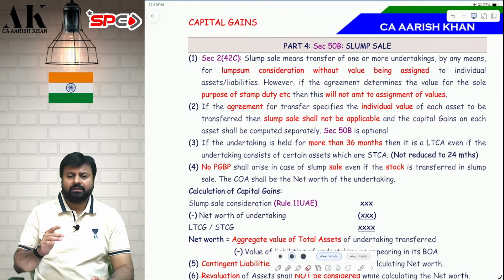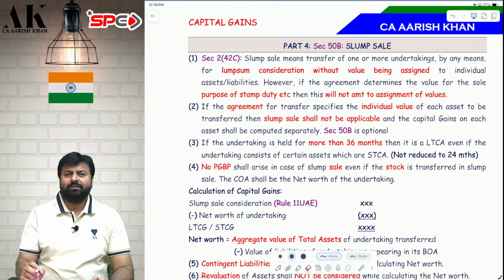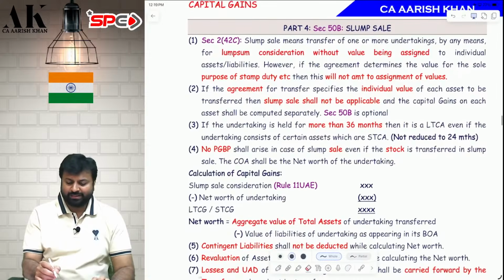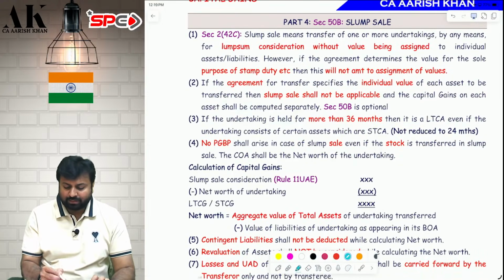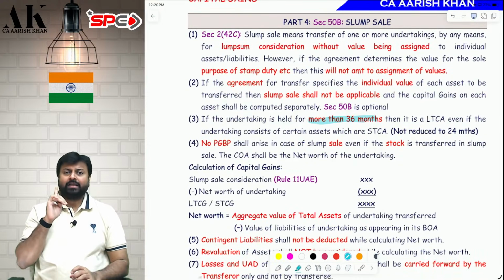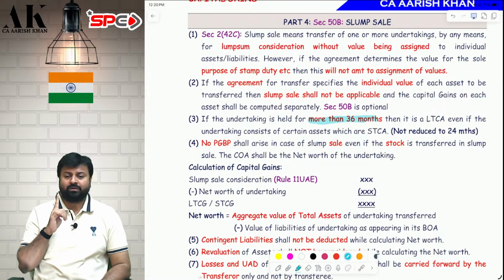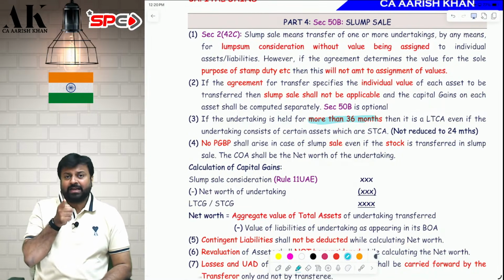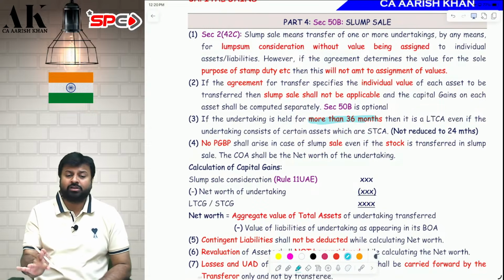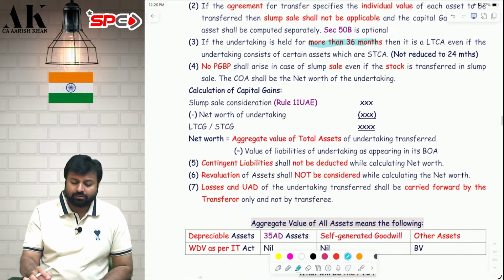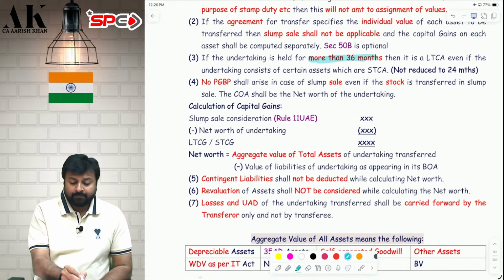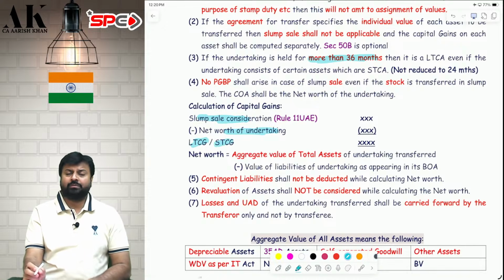Sir, when will a slump sale be considered long term? I have told you earlier also. This is the only exception which will become long term after 36 months. If the undertaking is held for more than 36 months, it will be long term. If the undertaking is held up to 36 months, then it will be called short term. Sir, how is slump sale computed? Same: sale consideration minus cost of acquisition, which will be the net worth of the undertaking, that will make your long term or short term capital gains.